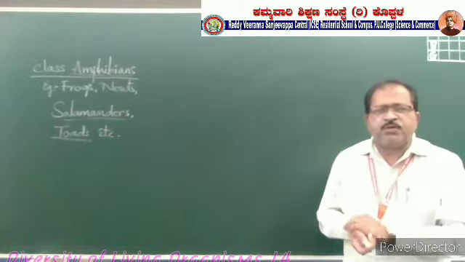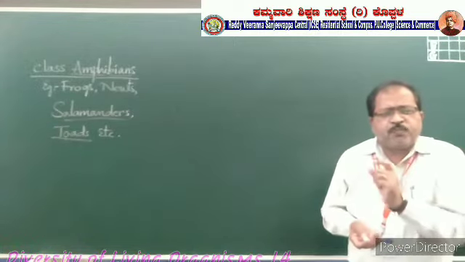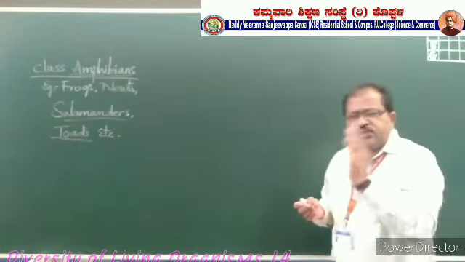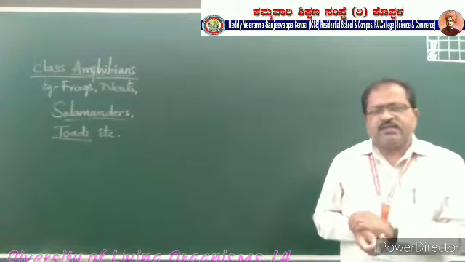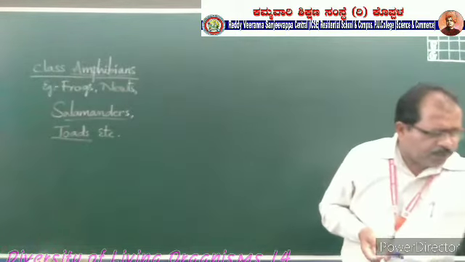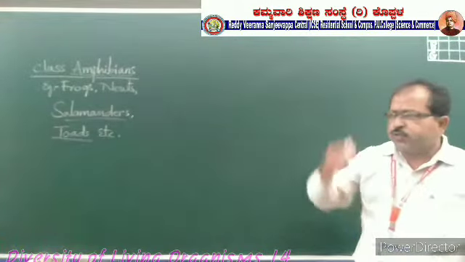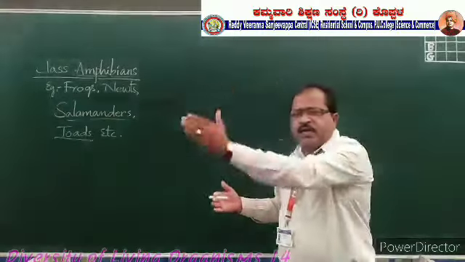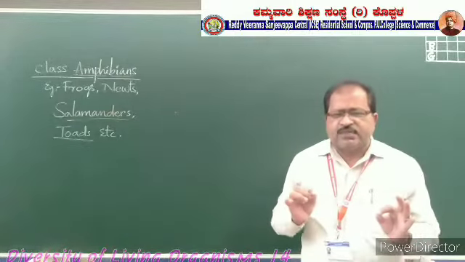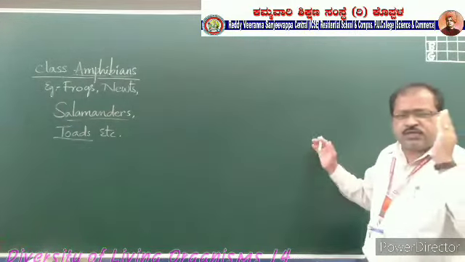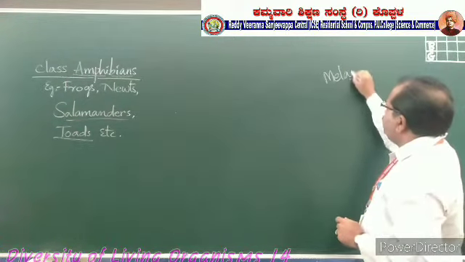These are the best examples for amphibians, and they have three stages in their life. We can see metamorphosis in their life cycle. Metamorphosis means that right from the embryo stage to the adult stage, a lot of changes occur in their life cycle. Such a phenomenon of changes occurring in the life cycle of these amphibians is called metamorphosis.